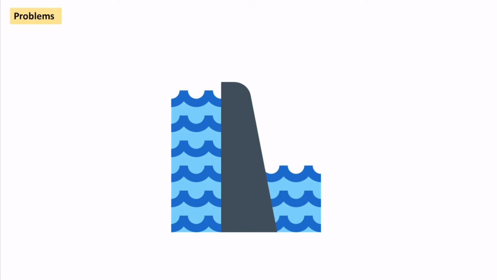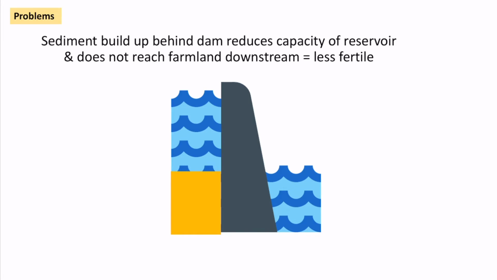Since the dam's been built, there's been problems with sediment accumulating behind the dam. That sediment before would have gone downstream, and that would have been deposited on both sides of the riverbank, and therefore we can say that some of the farming lands beyond the dam are less fertile, because they're not getting that lovely alluvium put onto them, and that's slightly problematic.